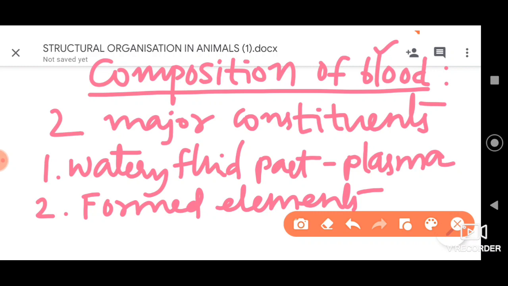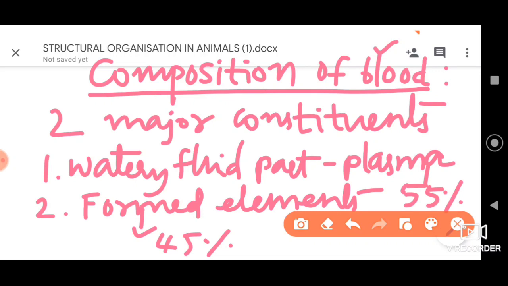So formed elements and the watery fluid part called plasma. So plasma constitutes about 55% of the total blood volume, all right, and the remaining 45% we have the formed elements.